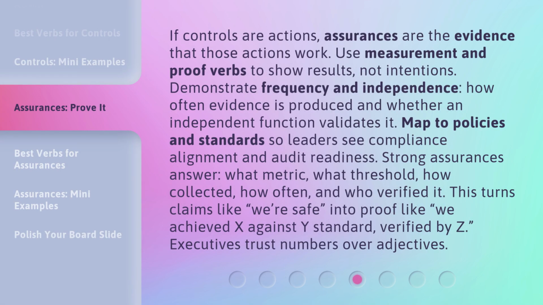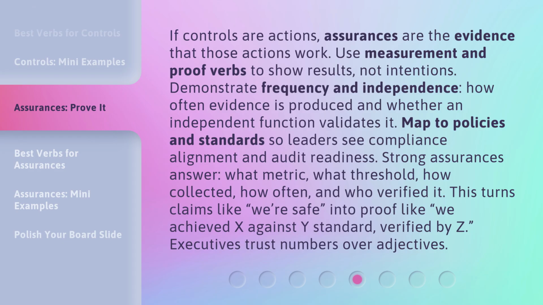If controls are actions, assurances are the evidence that those actions work. Use measurement and proof verbs to show results, not intentions. Demonstrate frequency and independence, how often evidence is produced, and whether an independent function validates it. Map to policies and standards so leaders see compliance alignment and audit readiness.